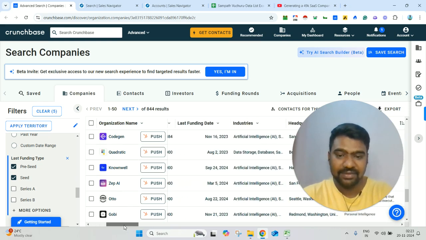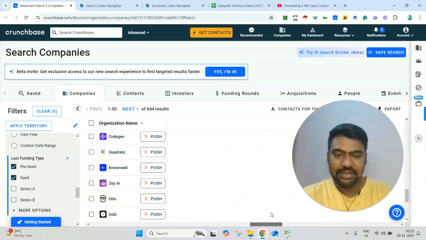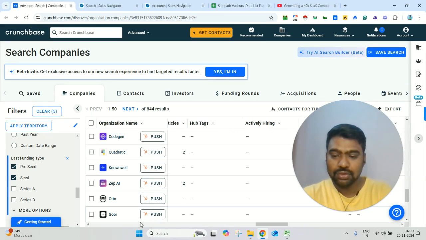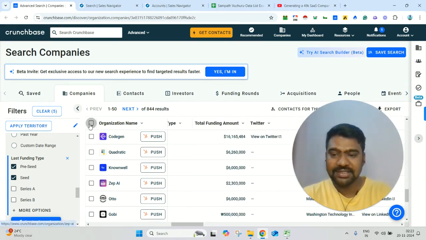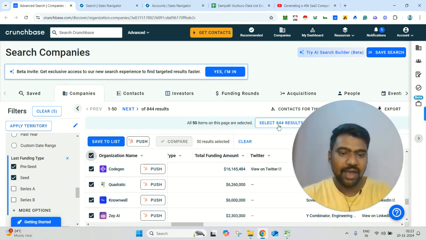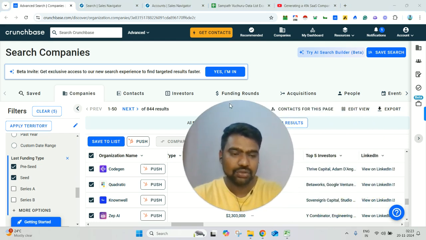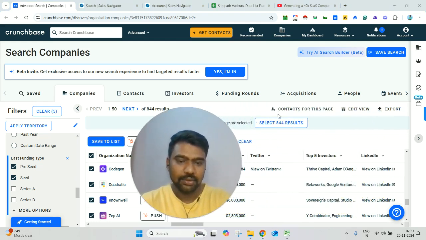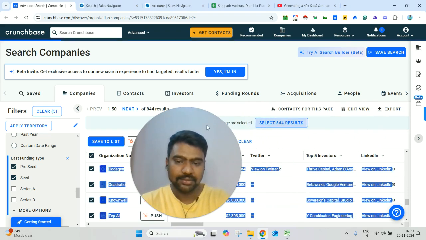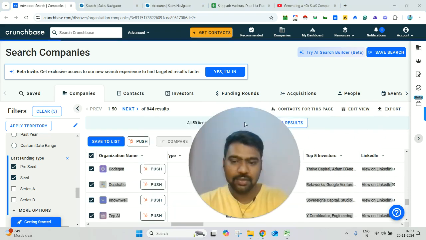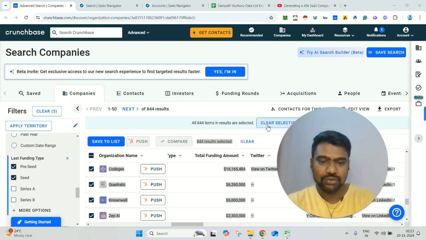Now we have all the companies' information here. Suppose you can see there is a lot more information. So now what I'm going to do is download all this data. If you have Pro access, then we can download this data. Now I'm simply selecting all. Once we select all, we can download that. You can see here export. So we can simply click the export.